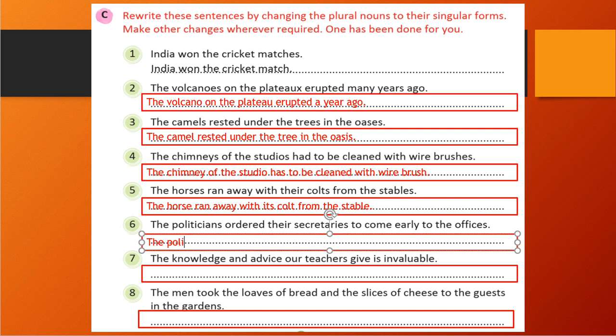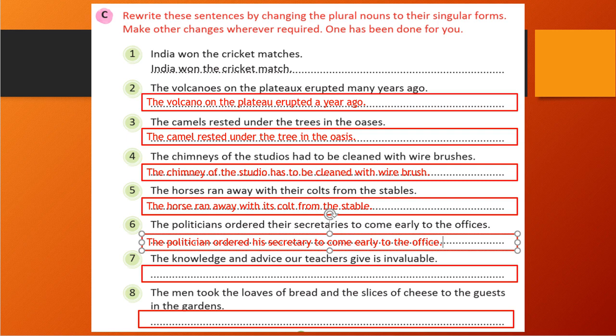The politician ordered his secretary to come early to the office, right?